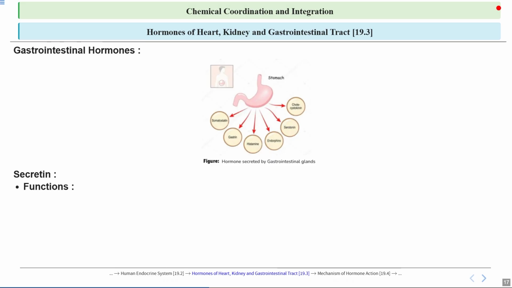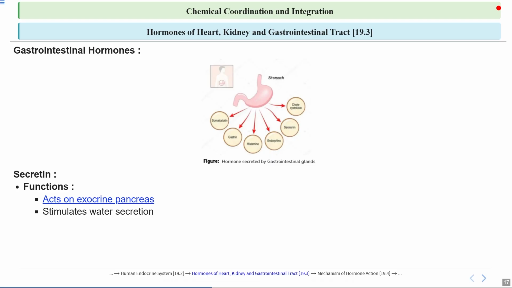Talking about functions, its first function is that it acts on the exocrine pancreas. This refers to the role of secretin and cholecystokinin, which are released by the duodenum in response to food. These hormones act on the exocrine pancreas, stimulating it to release digestive enzymes into the small intestine to help break down food. This function is important for proper digestion and nutrient absorption. You can see in this picture, it acts on the exocrine pancreas.